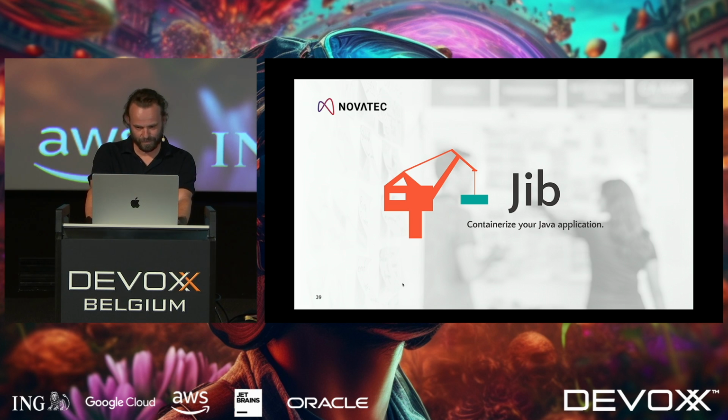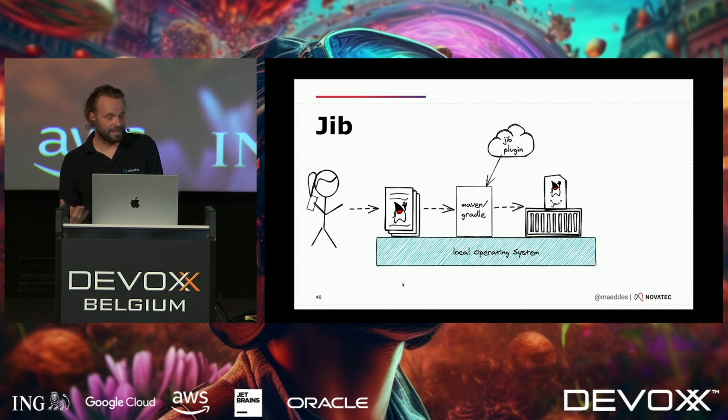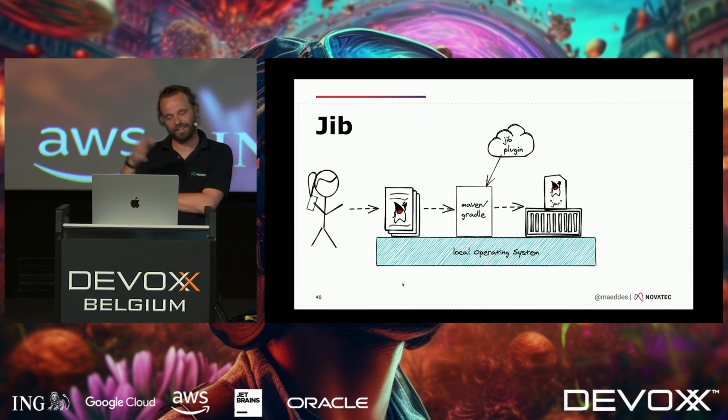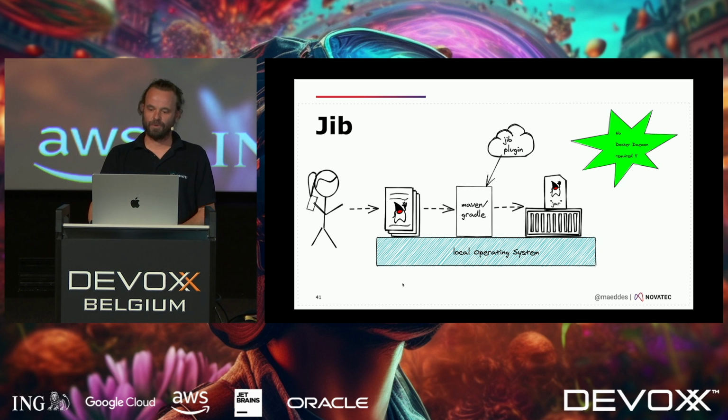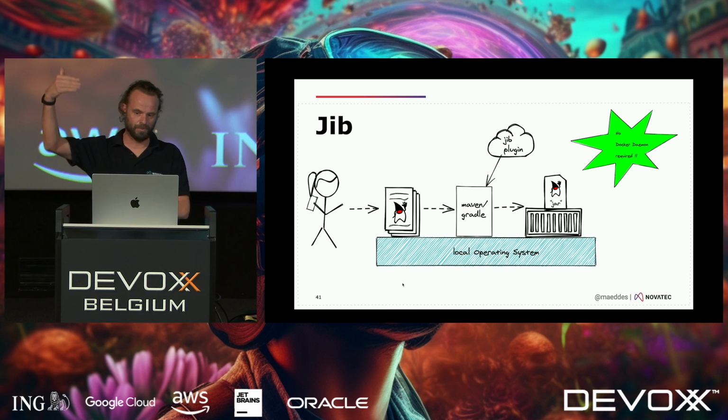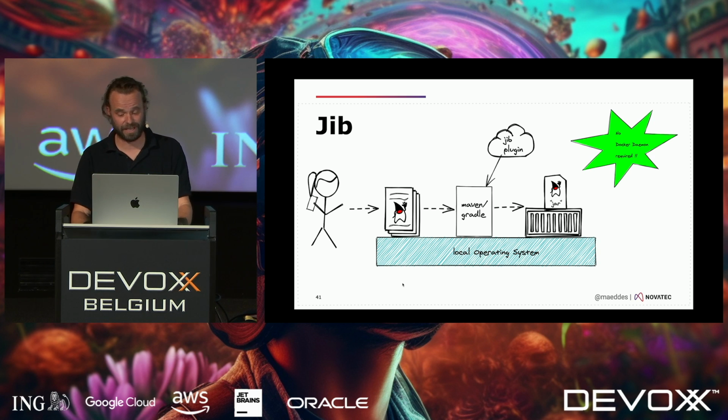One is called JIB. This is from Google, and it's only for Java or JVM-based applications. It basically works as a Maven or Gradle plugin. You execute it, and you're going to get your container image. The interesting thing here is actually what you don't see, because you don't need a Docker daemon to build that. It will basically assemble the binaries of the image without going through a Docker daemon to build it layer by layer. This can be very helpful if you have limitations on your CI/CD pipeline, where for whatever reason you cannot use a full-blown container daemon.